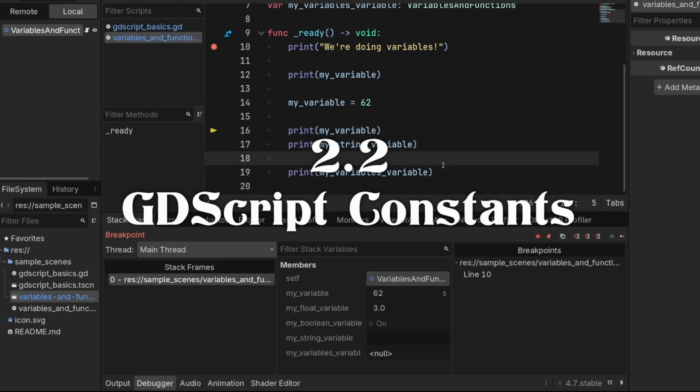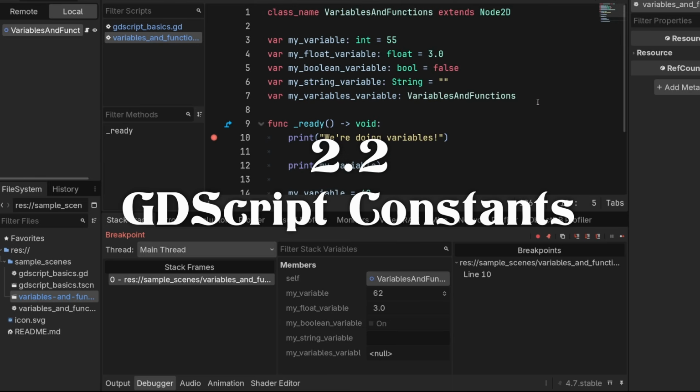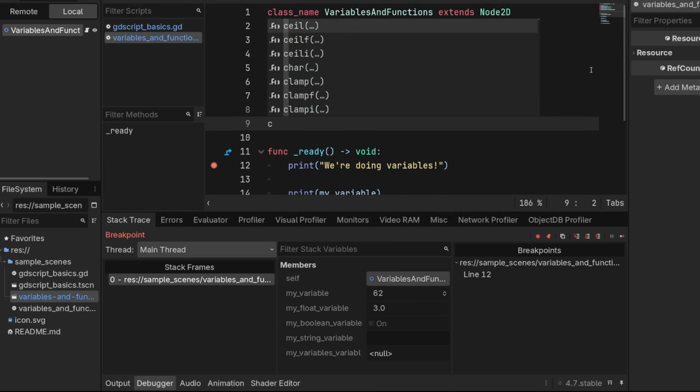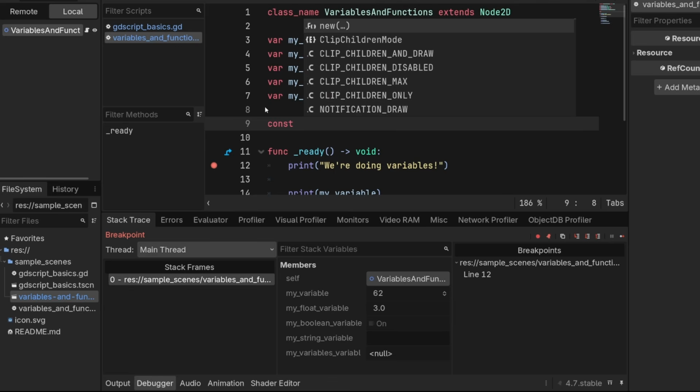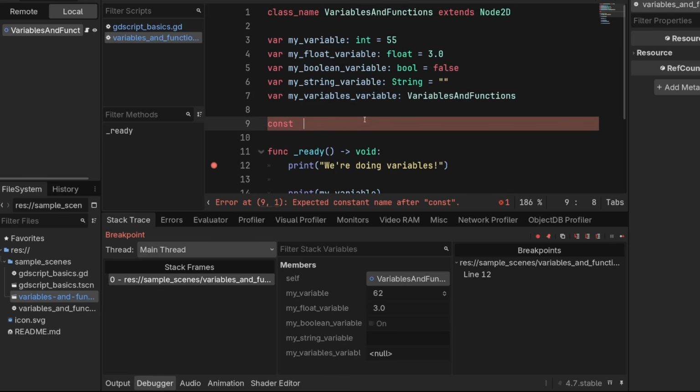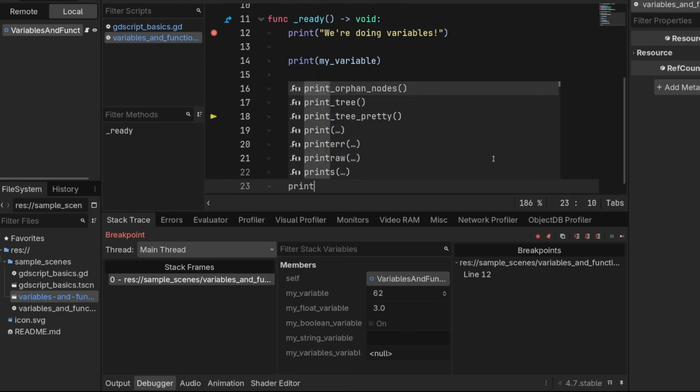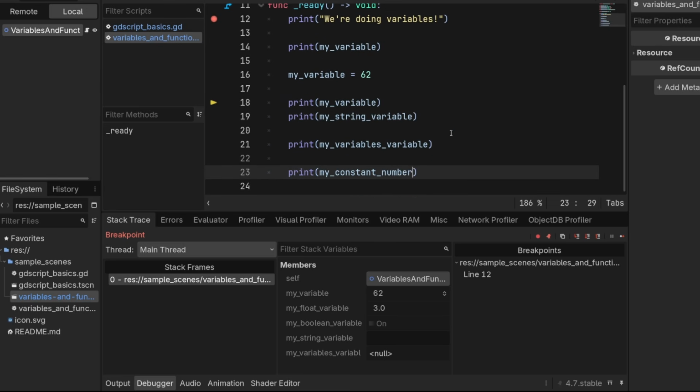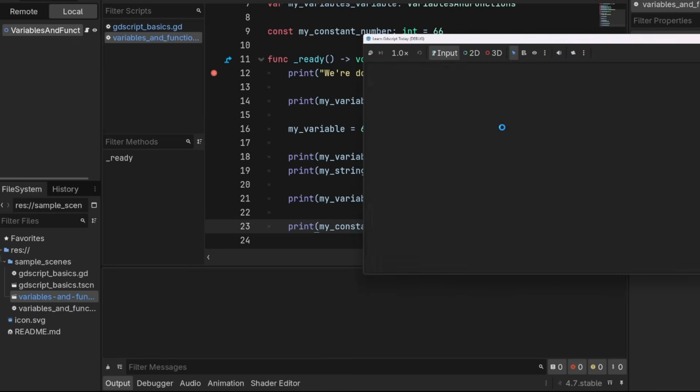Then one other quick thing about variables is to show you something that looks like a variable but is absolutely not a variable, and that's a constant. A constant uses a different keyword, const, but otherwise this is exactly the same. We'll call it my constant number. We'll make it 66 and give it a type too. We can refer to it in the same way. So my constant number is going to be 66, right?